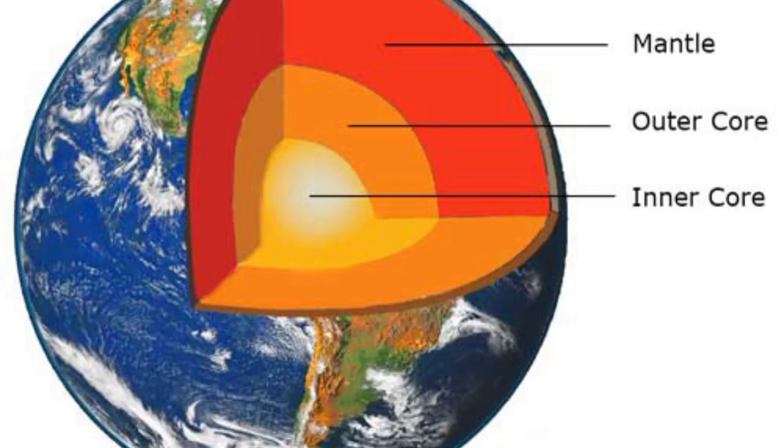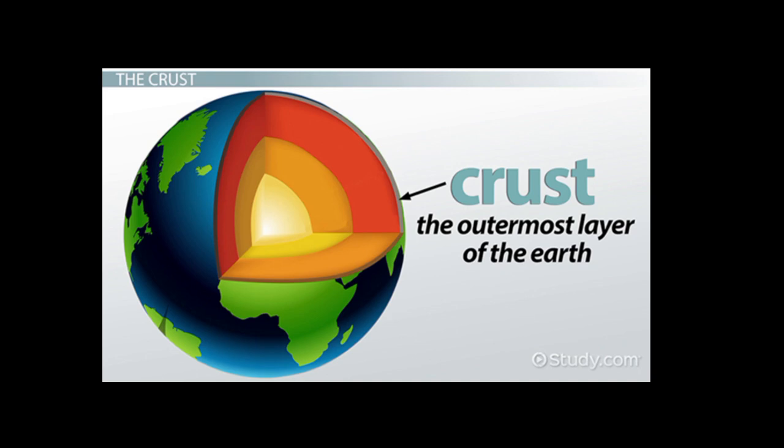Structure of the Earth. The Earth is made of different layers. The crust. The crust is the outermost layer of the earth. It has continents and oceans. There are humans, animals, and plants that live on the earth's crust. The earth's crust is made of rocks and its thickness varies from 5 km under the ocean floor to around 30 to 70 km around the continents.